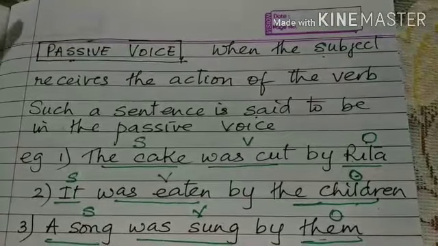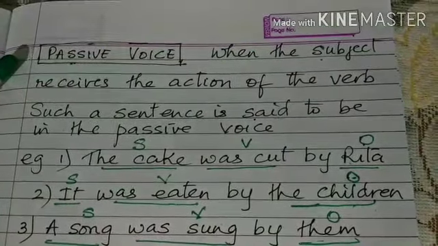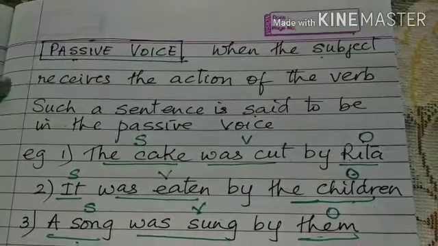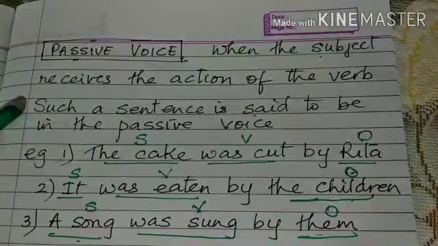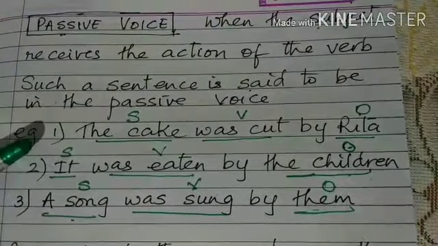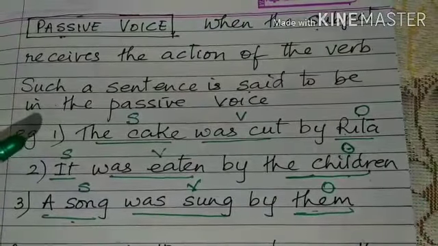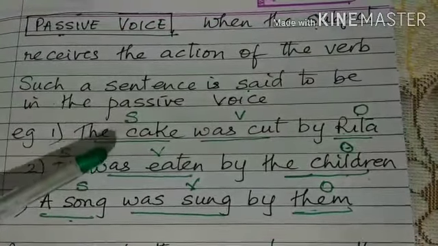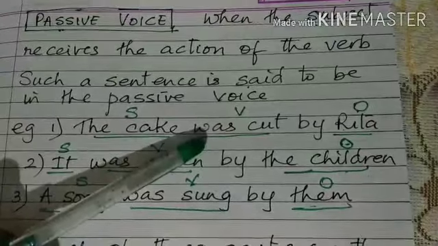Now, let us see what is passive voice. When the subject receives the action of the verb, such a sentence is said to be in the passive voice. In the active voice, the sentence was Rita cut the cake. But now, in the passive, it has become the cake was cut by Rita.